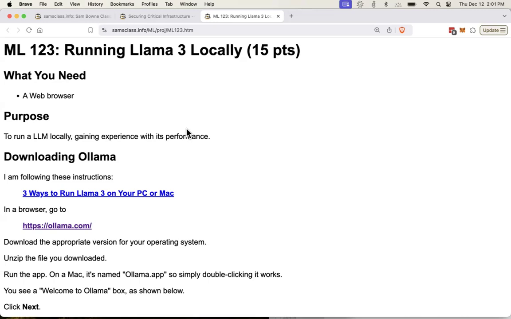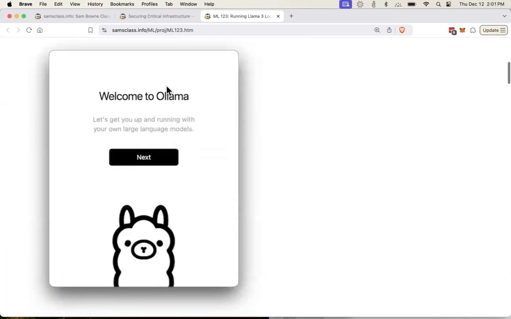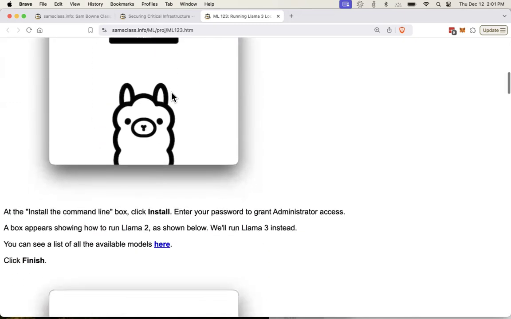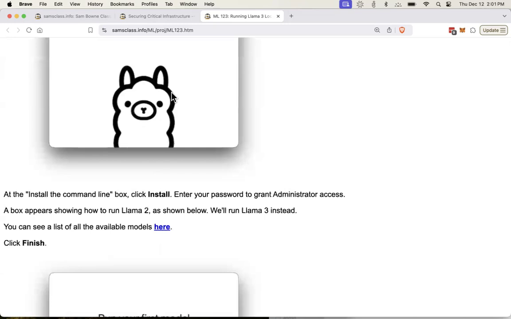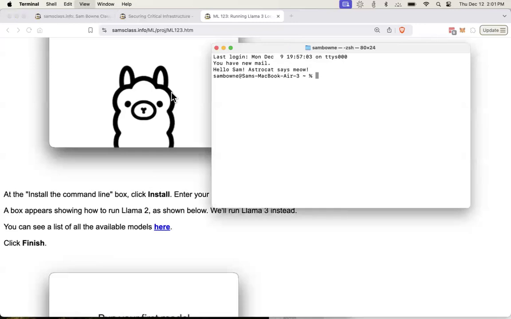So what you want to do is run these large language models locally, and it's real expensive to train them on new data, but it's not expensive to run them once they're trained. So you can run it locally, and all you have to do is download this thing called Ollama and just run it like any other app on your machine. And it runs better on a more modern machine. So I'm not using my old Intel desktop machine. I'm using my Mac M1 to demonstrate it. And I've already got it installed on this machine.